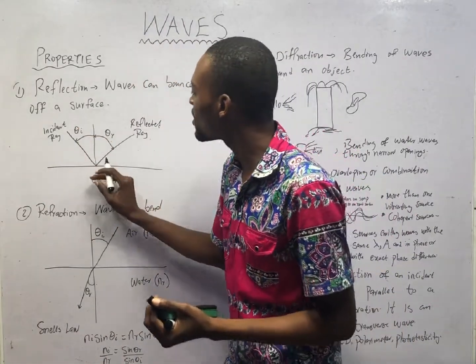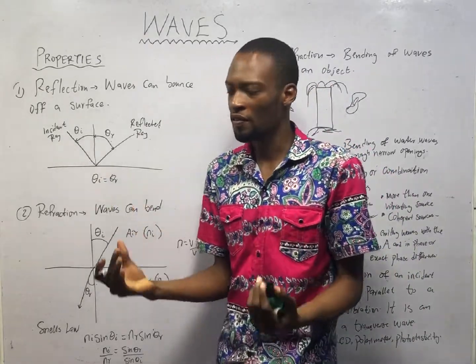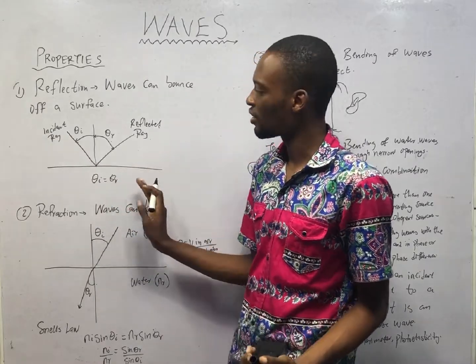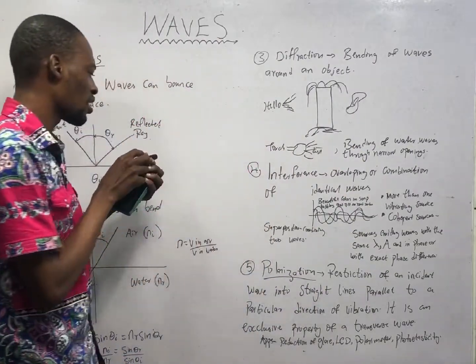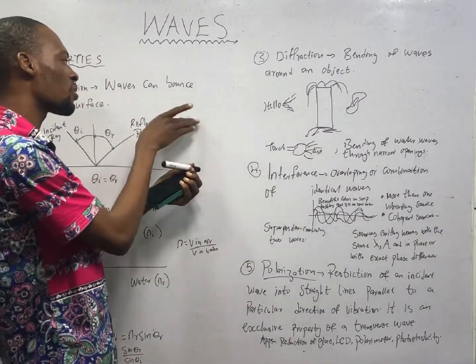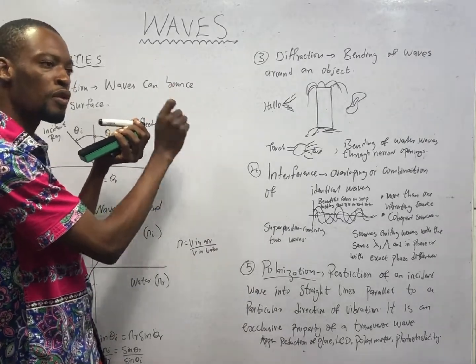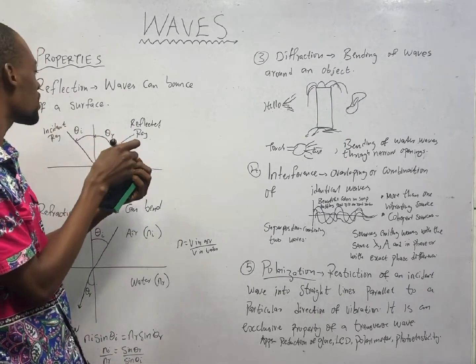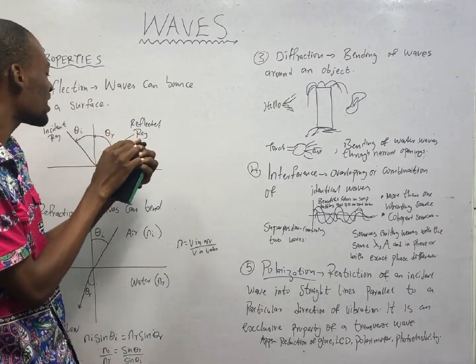Now, when the surface is flat, the angle at which the rays bounce on the surface is the same angle at which it leaves the surface. That is referred to as the law of reflection. The incident ray is equal to the reflected ray. Now, what is the incident ray? This is a torch. I shine it on this surface. So the light coming from the torch, or from the source, is the incident ray. And the angle at which the light is pointed at the board is the incident angle.